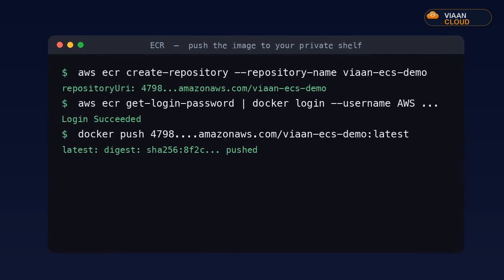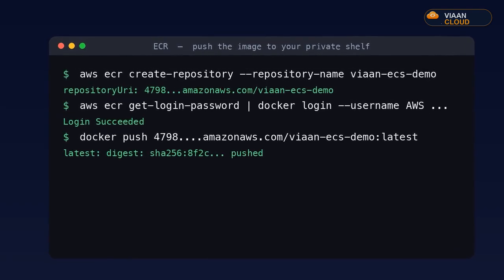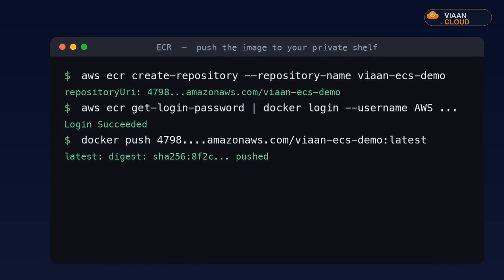Now, where does this image live so the cloud can use it? You need a registry, a private shelf for your images. On AWS, that's ECR, the Elastic Container Registry. I create a repository, log Docker in, tag the image with the shelf's address, and docker push. Now the image sits safely in ECR, ready for AWS to pull.